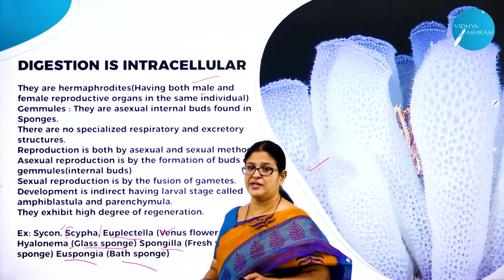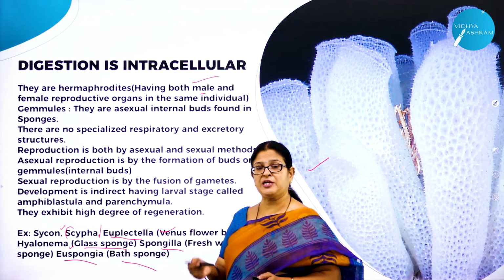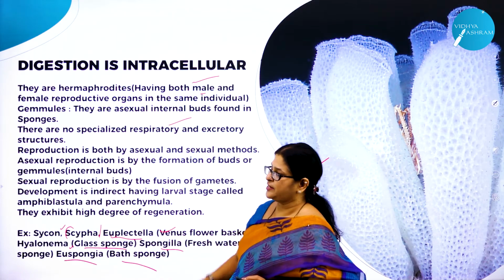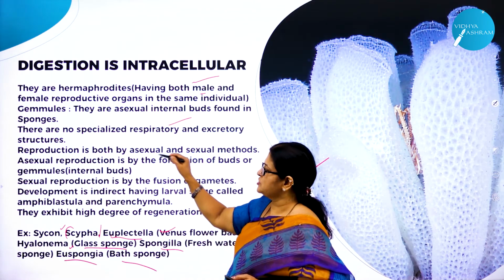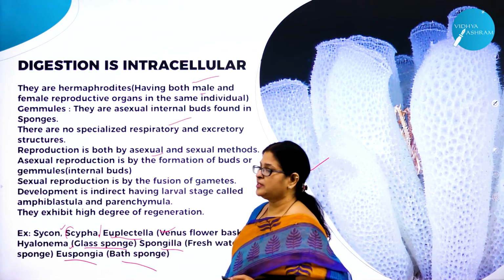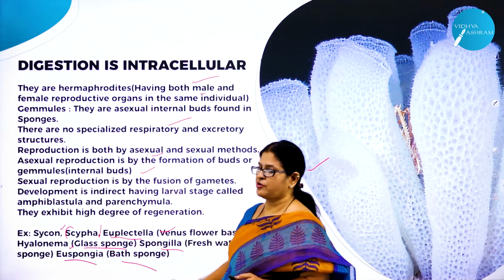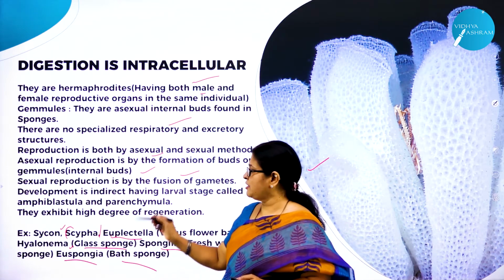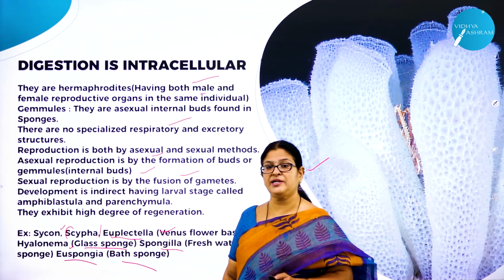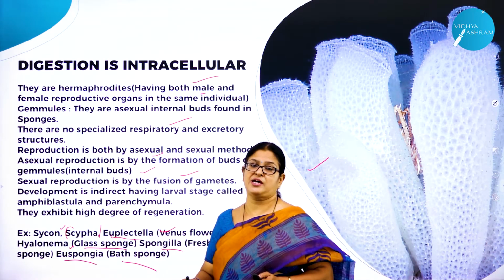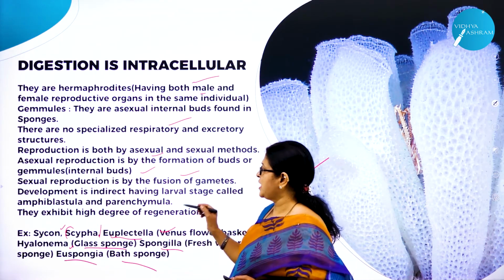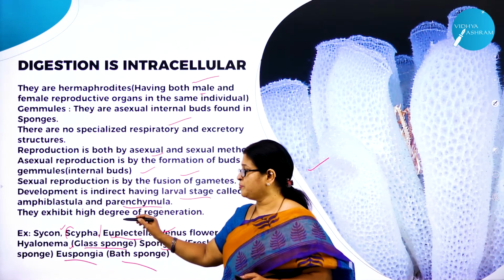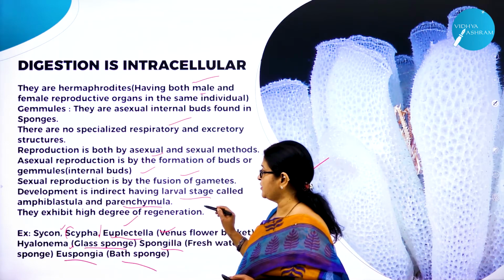Gemmules are nothing but the internal buds in the sponges, and particularly to overcome adverse climatic conditions. So there are no specialized respiratory and excretory systems. As I said, reproduction is both by asexual and sexual method, and the asexual method is by the formation of gemmules, called internal buds, and the sexual method by the fusion of gametes. Development is indirect. Why is the development called indirect? Because there is a larval stage in the life history of these animals, and they include a larval stage called amphiblastula or parenchymula, and a very important feature is what? They exhibit a high degree of regeneration.